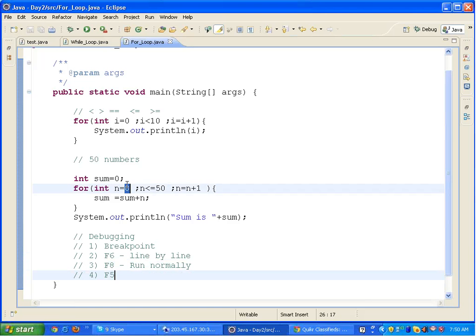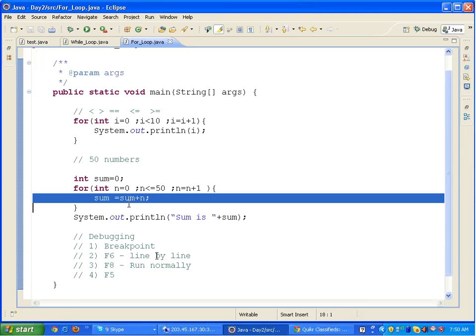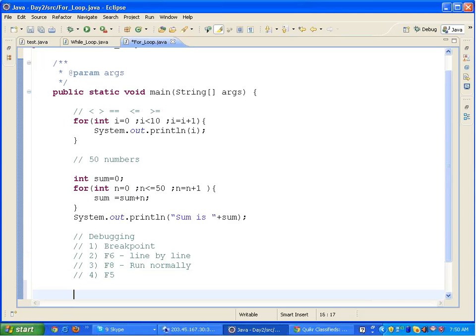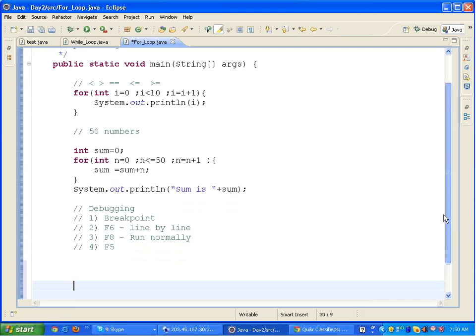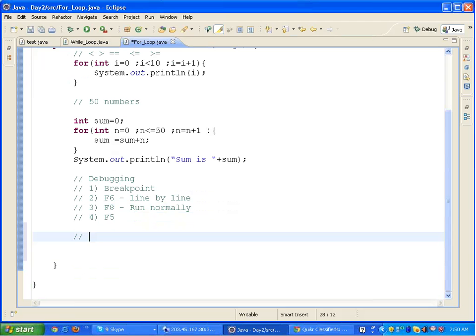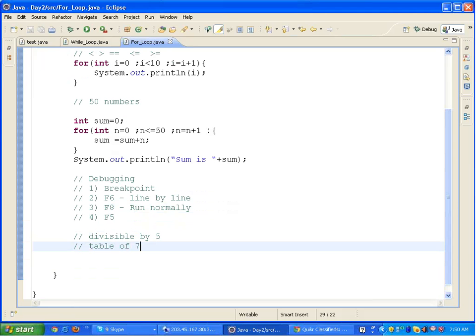Okay, so these are some of the good examples of for loop. Maybe you can try and do some exercises using for loop. Okay, the first can be you print all the numbers divisible by 5. You will have to search on the net something, right, and print the table of 7 using a for loop, 7 cross 1 till 7 cross 10, or you can print tables from 1 to 10. Yeah, this one is a little bit tricky.